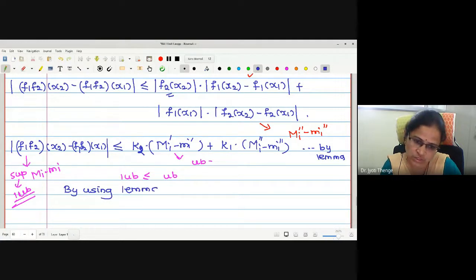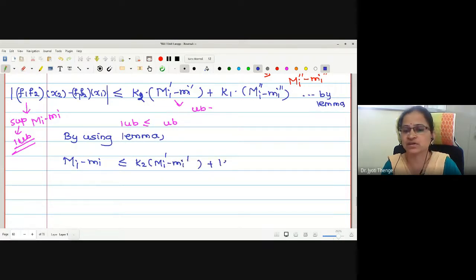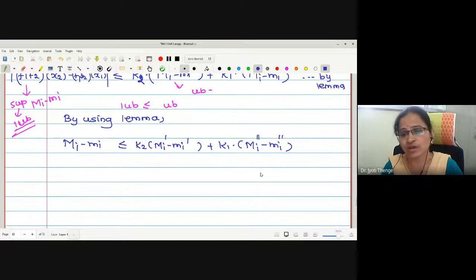So by using the lemma, may I write capital Mi minus small mi is less than or equal to K2 into capital Mi dash minus small mi dash added with K1 into capital Mi double dash minus small mi double dash. Is that okay? Now what we have obtained is the relation between the bounds of the function.